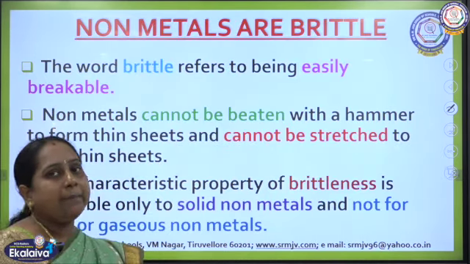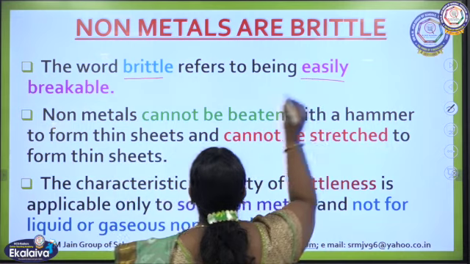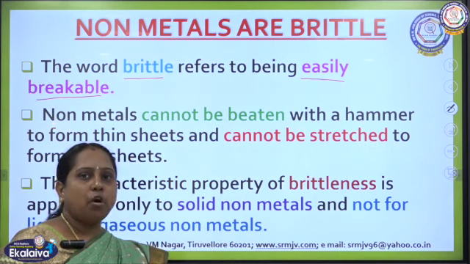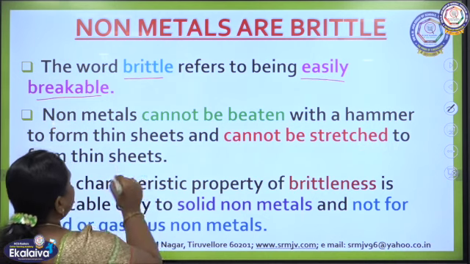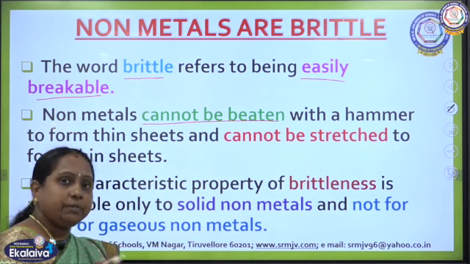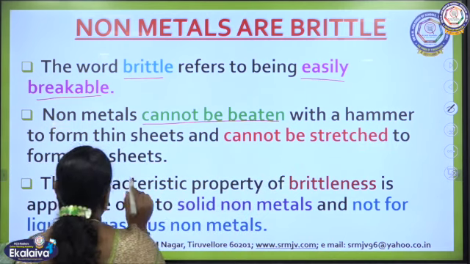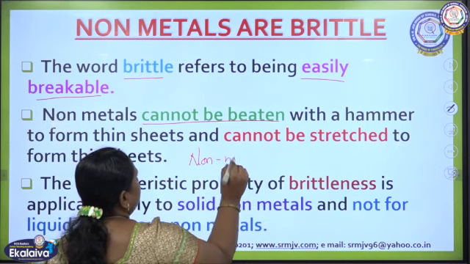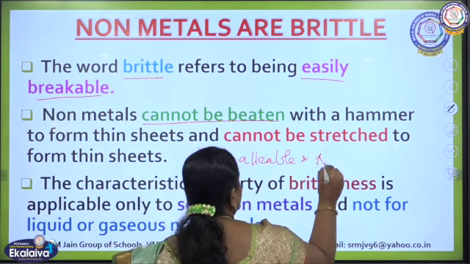Next, non-metals are brittle. How are they brittle? The word brittle refers to easily breakable. That means, I told you already children, it can be broken into smaller pieces when it is hammered or when it is beaten with other articles. Non-metals cannot be beaten with a hammer, because when it is hammered, it will be broken into pieces, and they cannot be stretched to form thin sheets, which means what? They are non-malleable and non-ductile.